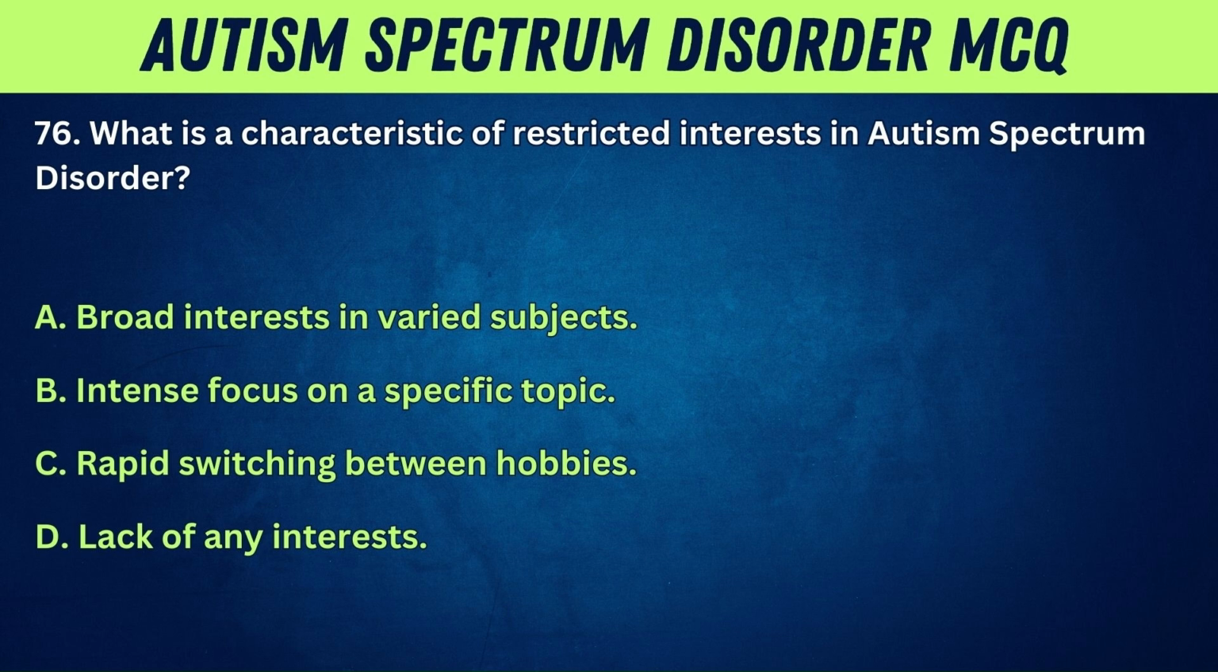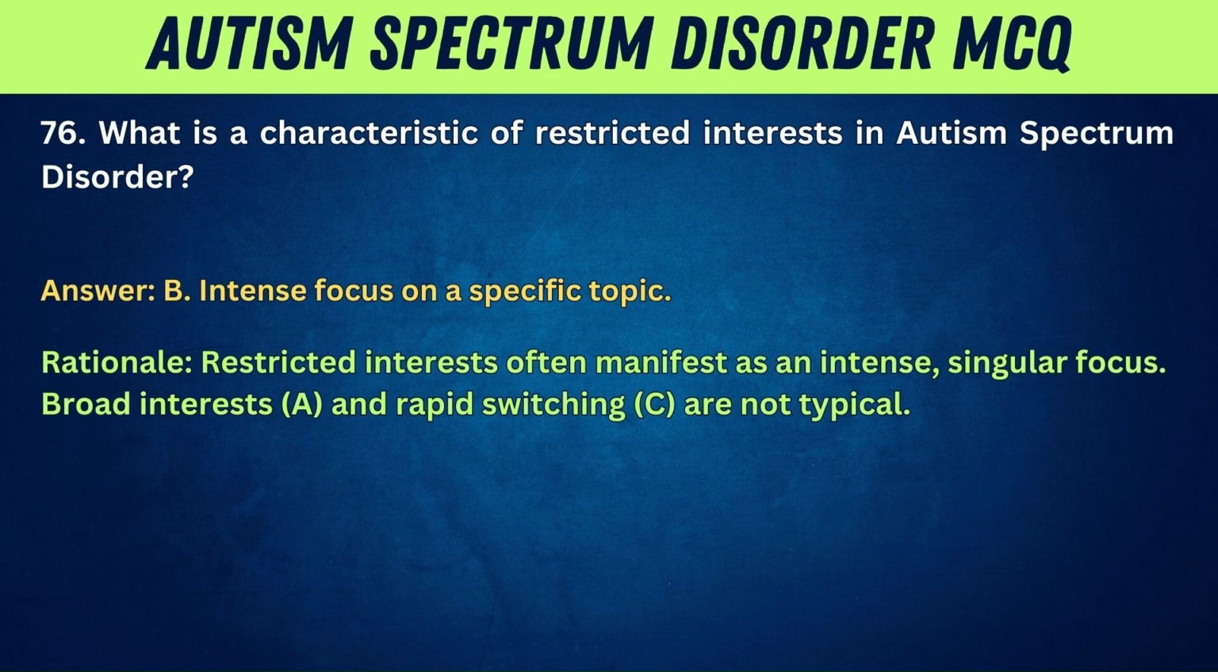76. What is a characteristic of restricted interests in autism spectrum disorder? A. Broad interests in varied subjects. B. Intense focus on a specific topic. C. Rapid switching between hobbies. D. Lack of any interests. Answer: B. Intense focus on a specific topic. Rationale: Restricted interests often manifest as an intense, singular focus. Broad interests, A, and rapid switching, C, are not typical.